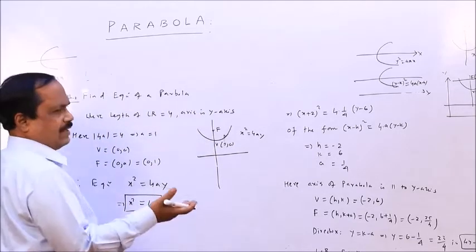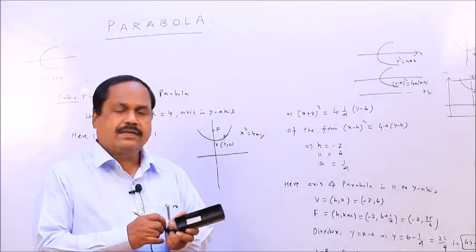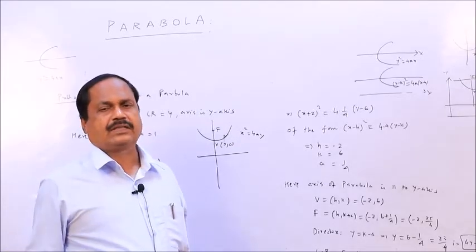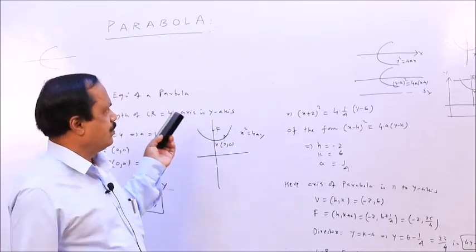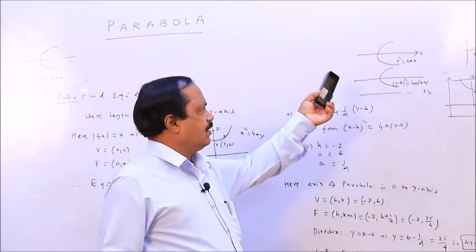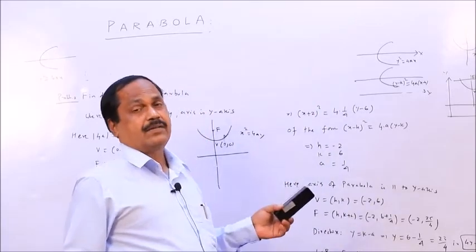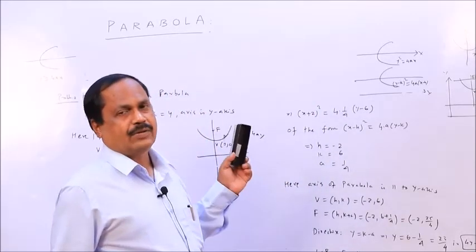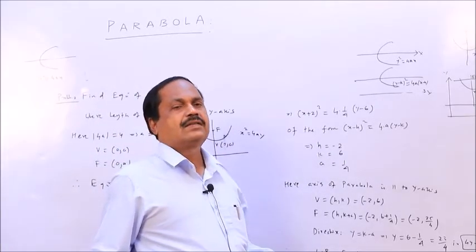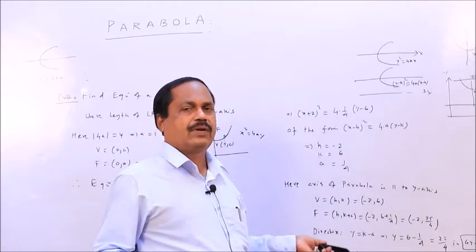These are simple cases you can practice. There are a lot of worked out examples in your textbook, and after working through them, you move to the exercise and work out the problems. My advice: first draw these 4 figures and write the coordinates of the vertex, focus, the equation of the lateral rectum, the endpoints of the lateral rectum, the equation of the axis, and the equation of the directrix in each of the 4 cases. If you understand properly, there is no need to worry, you can work out any type of problem given.